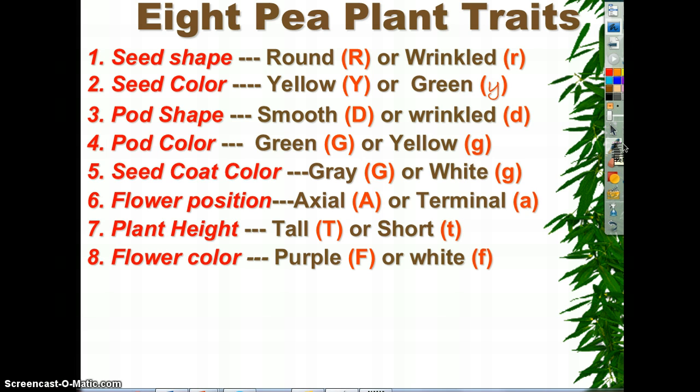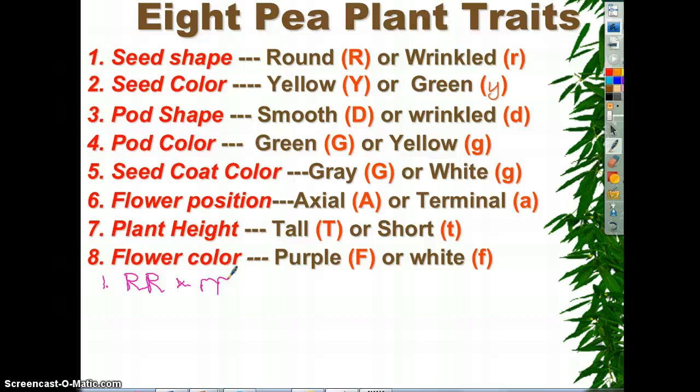Let's just say for the first trait there, seed shape. What Mendel did, and he had pure plants, so he had a pure round, and it was crossed with a pure recessive. Okay, the pure round was crossed with the pure recessive. Round is dominant, so we have two capital R's. Wrinkled is recessive, so we use the two little r's. Those big R's literally overpower the little ones.